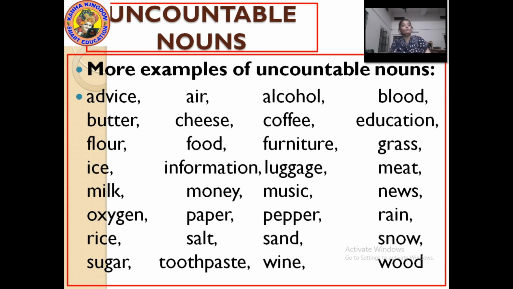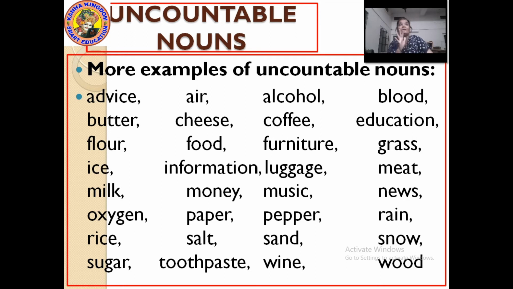Let's see. Advice, air. Can you count air? I breathe 2 air. I have 4 air around me. Can we say like that? No. So air is uncountable. Alcohol, blood: 2 bottles of blood, 4 units of blood, right? But I have 2 blood, I have 4 blood. We don't say such things.